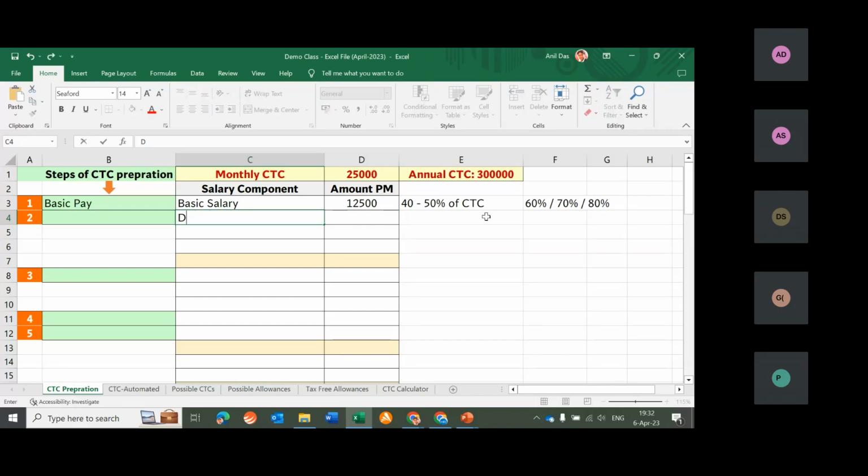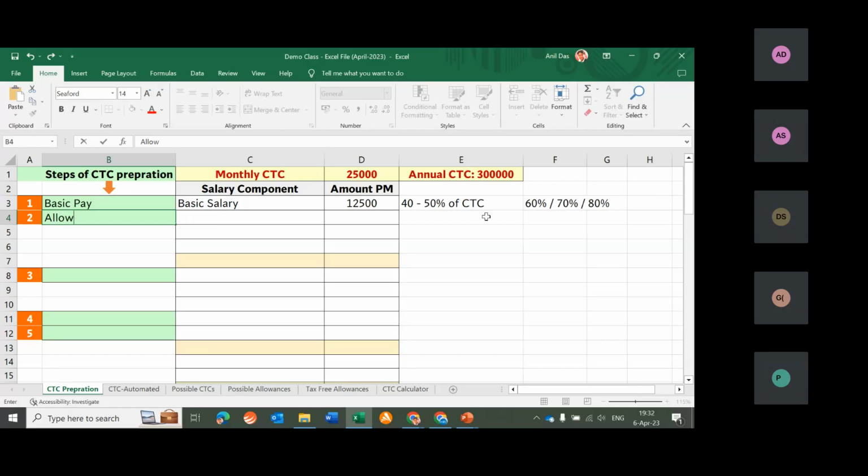I also said that DA is something which is optional in nature. If you want to decide, you can keep DA in the breakup. If you want to ignore, you can ignore it also. So it is not mandatory. Let's ignore. We are ignoring DA. And we are done with the first step of basic salary.